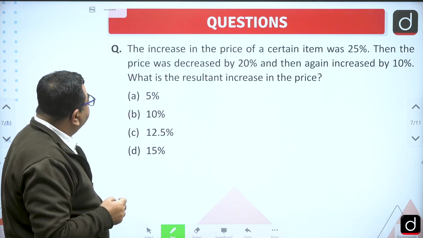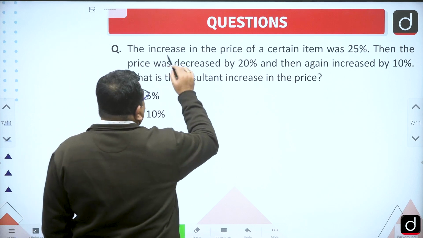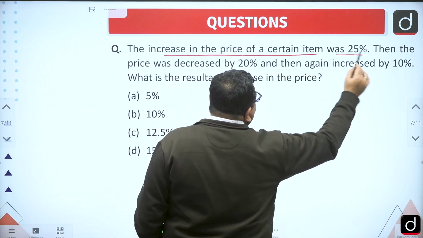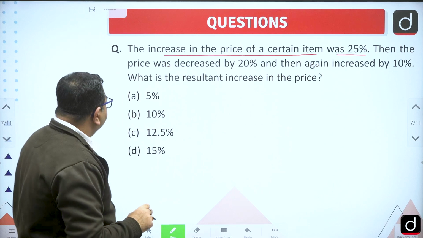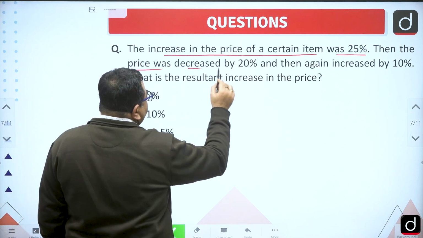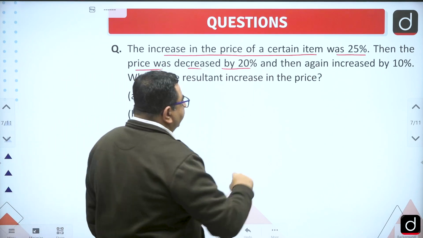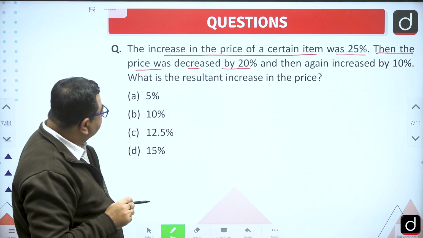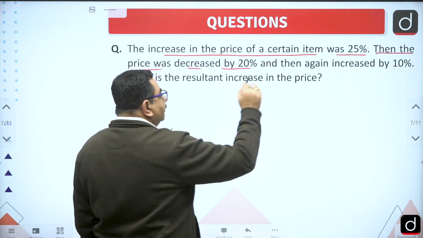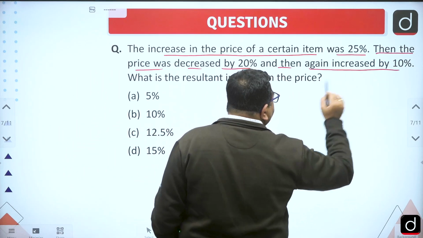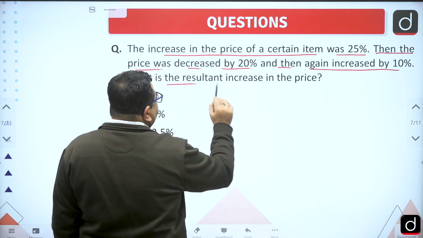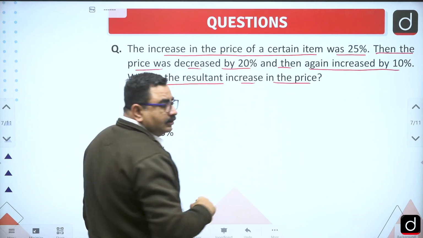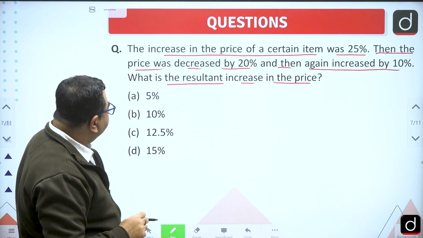Like here the increase in the price of a certain item was 25%, then the price was decreased by 20%, and then again increased by 10%. What is the resultant increase in the price? This is what we have to tell.